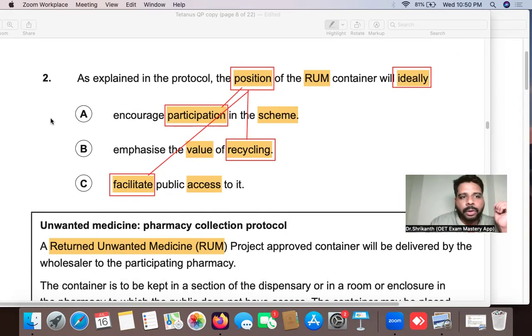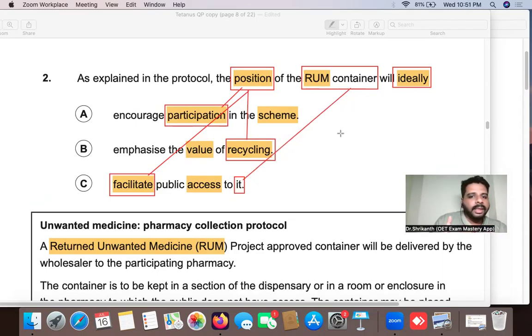Now see this word over here. What does the word it refer to? So in OET, you have to be very careful when you come across these types of words. So the word it over here refers to the RUM container. This is very, very important. You have to link the pronouns to the correct terms like that.